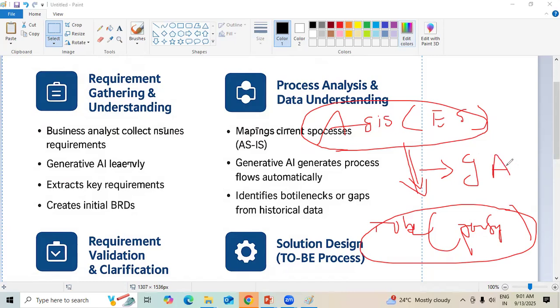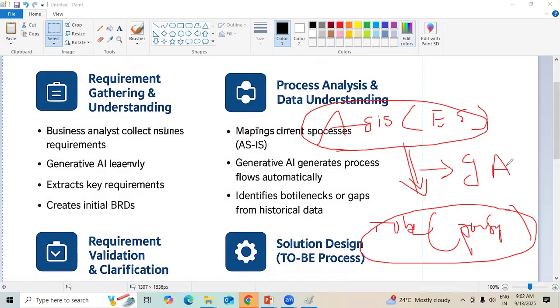Mapping the differences between the as-is and the to-be target system can be done using generative AI, right? We can create a pattern for the as-is process followed by the to-be process, so that generative AI can generate the process flows automatically between two different systems. Normally, we prepare multiple tools to do that and interact with stakeholders to understand all that. But here, we can take the current process of the as-is system so that, using generative AI, we can generate the process flows automatically. This can be done using generative AI as a BA.